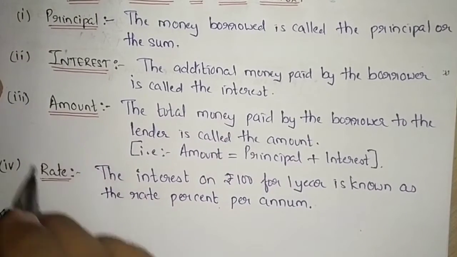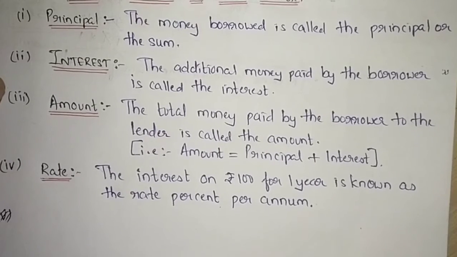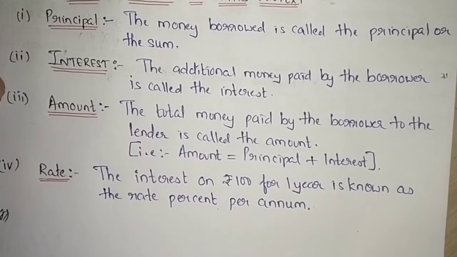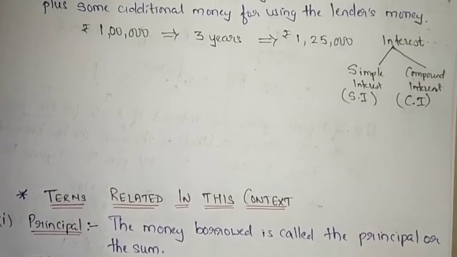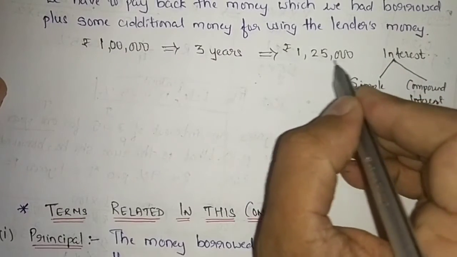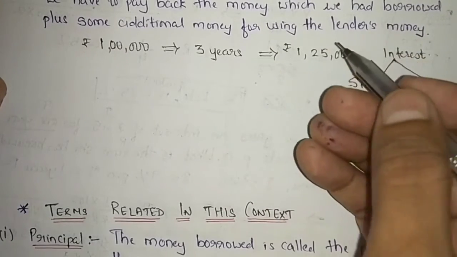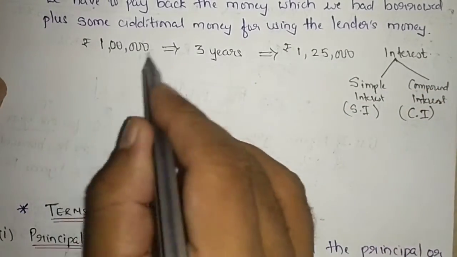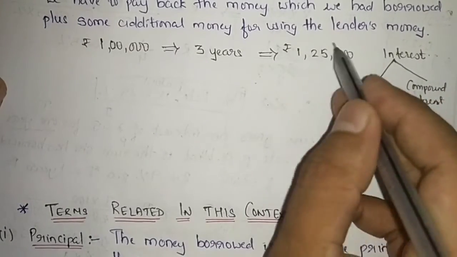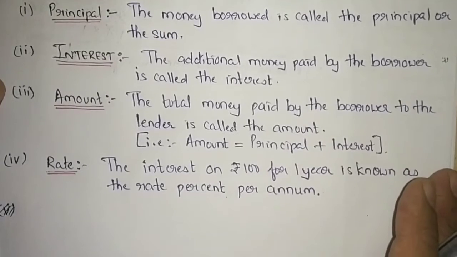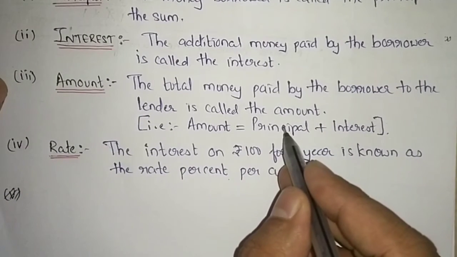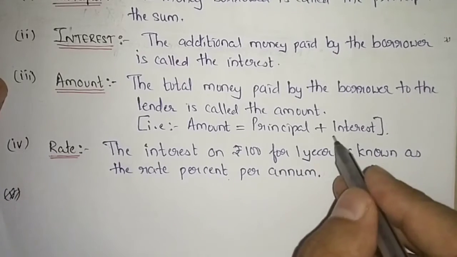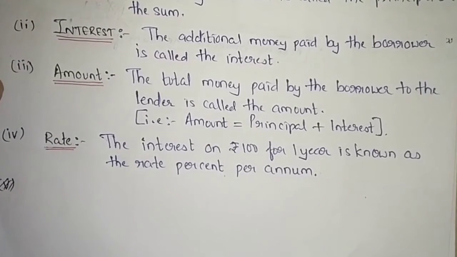Now amount. What is amount? Amount is the total money which the borrower will pay back to the lender. In my case, the total amount was 1,25,000. The money paid by the borrower, the total money, that is the borrowed money plus interest. I have written amount is equal to the principal, that in my case is 1 lakh, plus interest, in my case 25,000. So 1,25,000 is the amount.